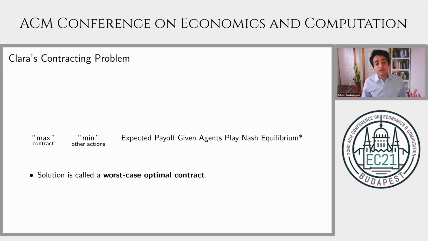In the face of this type of uncertainty, Clara might write a contract to solve the following max-min optimization problem, where the max here is taken over contracts and the min is taken over other actions which might be available to the agents. I'm going to be in a world in which Clara evaluates her payoff by assuming that the agents will play a Nash equilibrium given the availability of these other actions. And I'll call any solution to this program a worst case optimal contract.